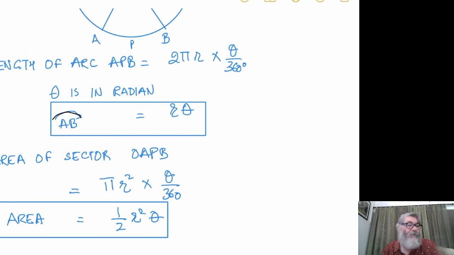So we have discussed mainly the definitions of all these things. These are the necessary things which you will be using while doing the theorems on circle. So these were the parts of the circle.